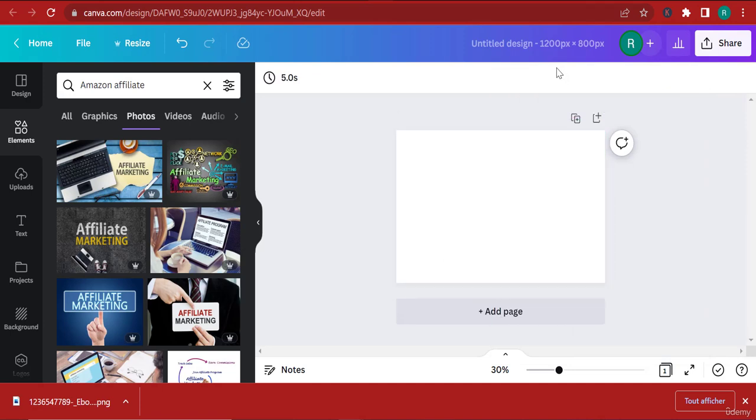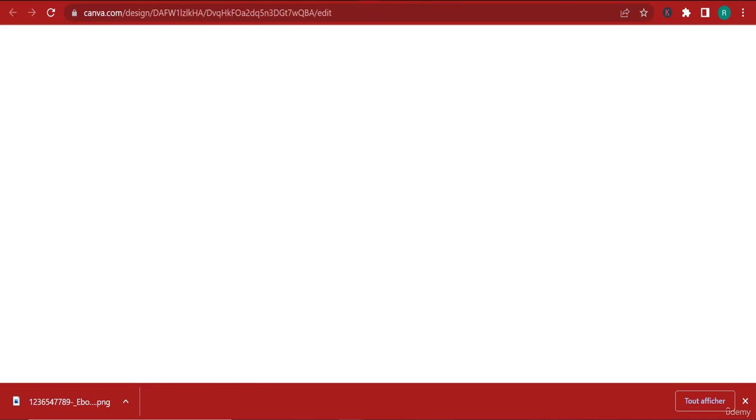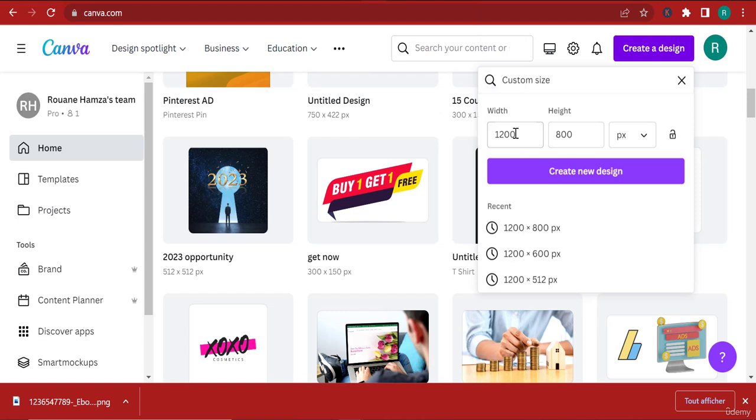Now, this is 1200 pixels by 800 pixels. And you can actually choose a smaller size if you don't like that big size. Now, let's choose something like 512 by 512 pixels. That seems like a decent size there.